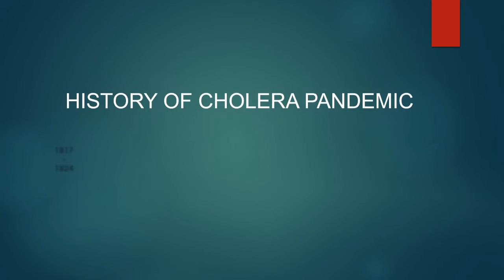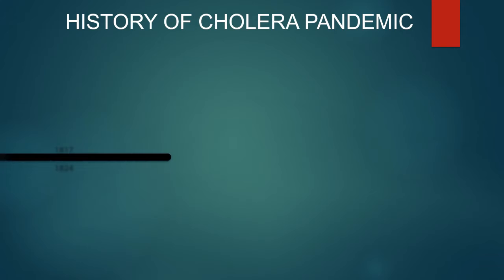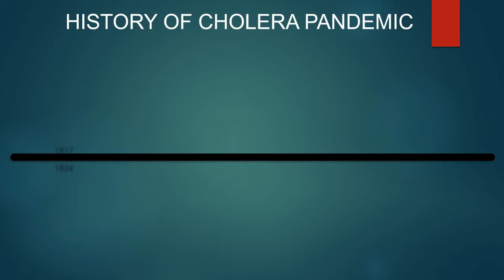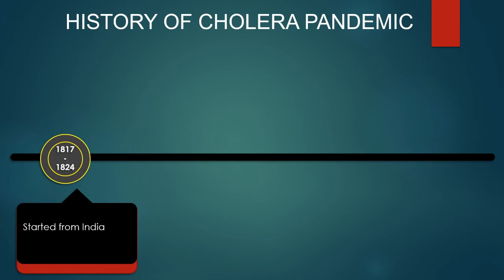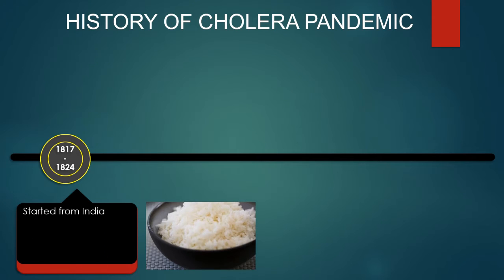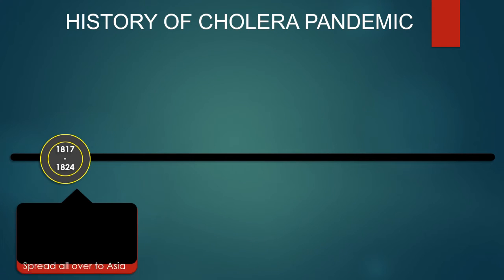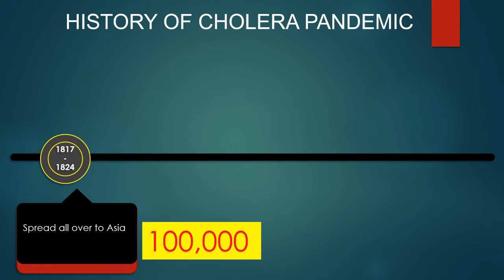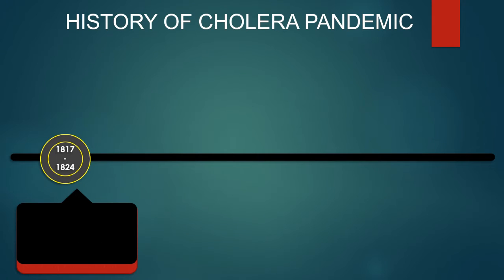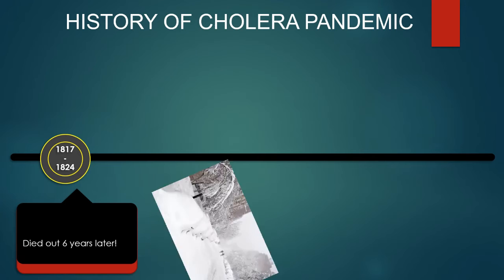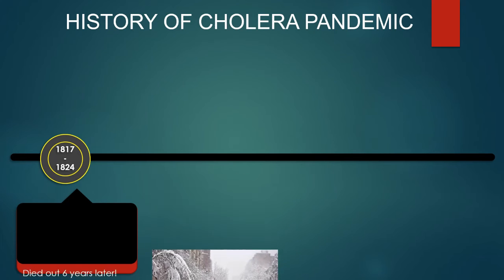Here's a brief history of cholera. It's unclear when exactly cholera first affected people, but the first evident cholera pandemic happened in 1817 from India. It is believed to be because of contaminated rice. This disease rapidly spread throughout most of India and Asia, killing 100,000 people on Java Island alone. The pandemic died out after 6 years due to severe winter, which killed all the bacteria in the water.